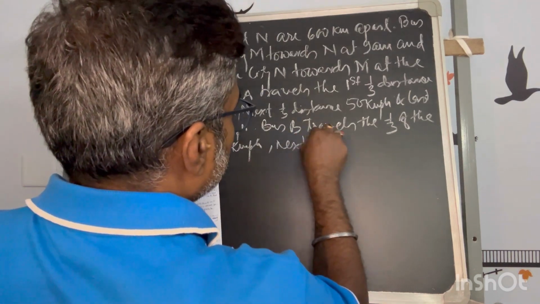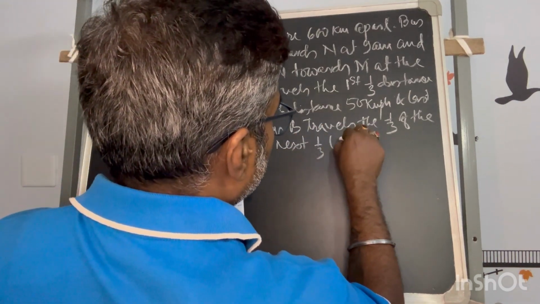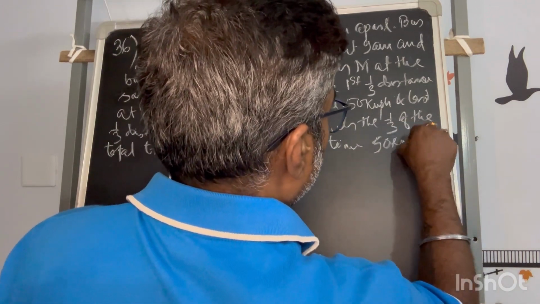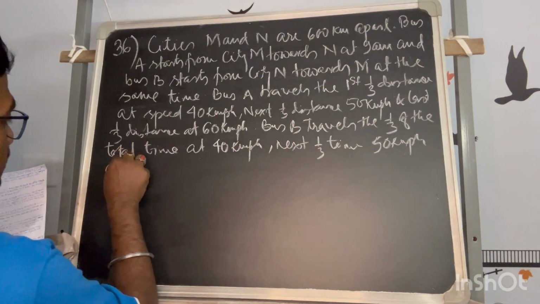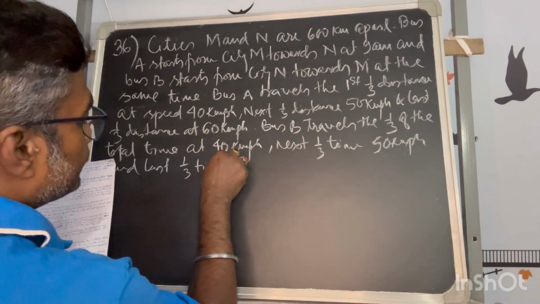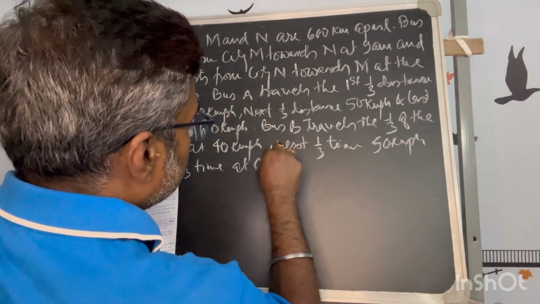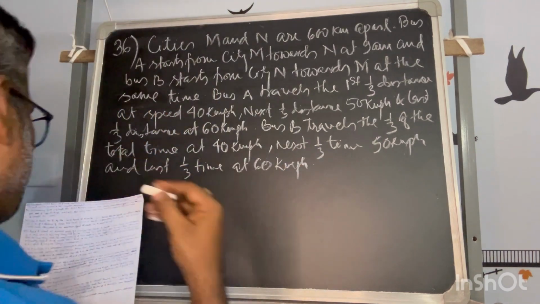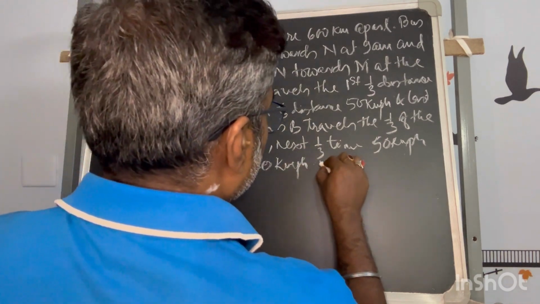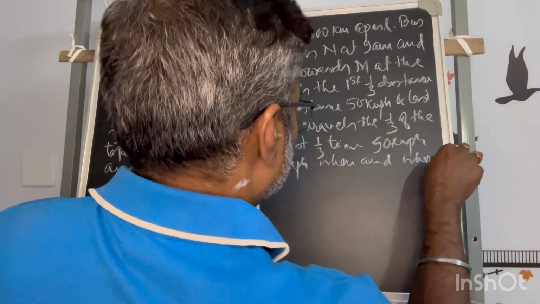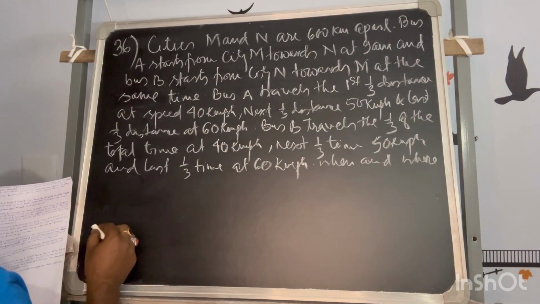Next one-third time at 50 km per hour, and last one-third time at 60 km per hour. When and where will they meet?